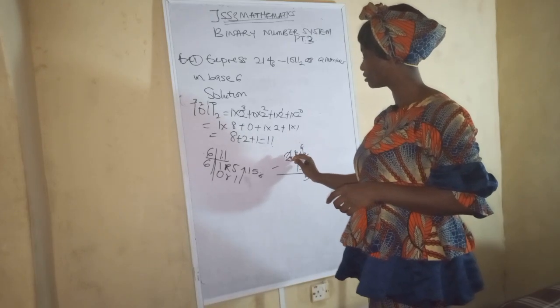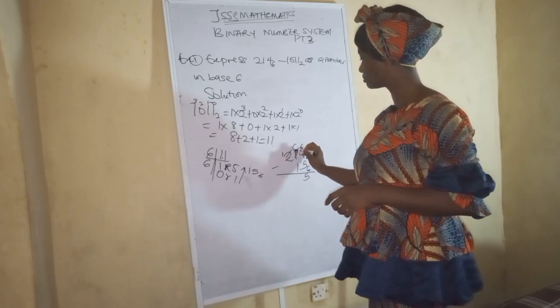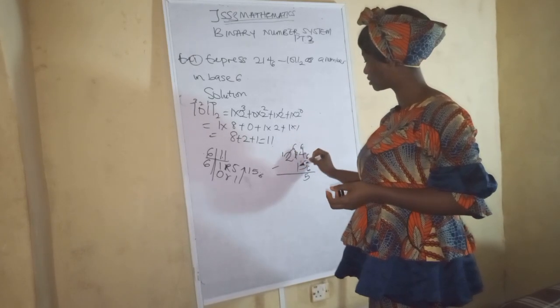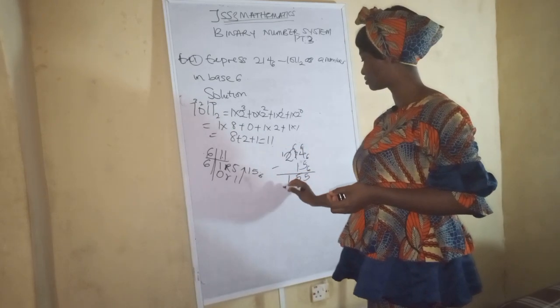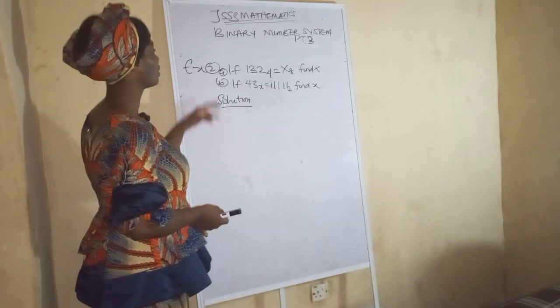So you borrow from here. When you borrow from here, this one will be reduced to 1. So you move what you borrowed to this place, which is 6. Okay? So 6 plus 0 is 6. 6 minus 1 is 5. So we've already borrowed from here, so we have 1. So that is our final answer. Okay? Of this now.